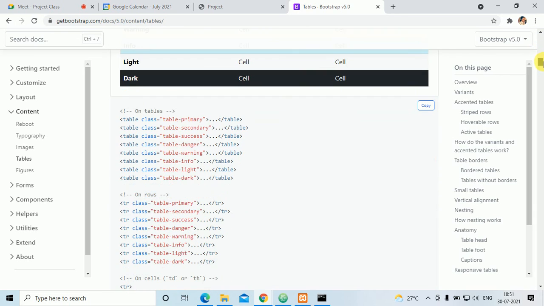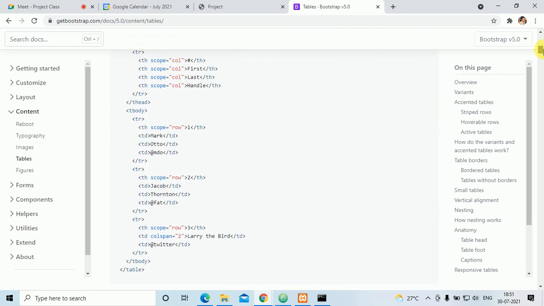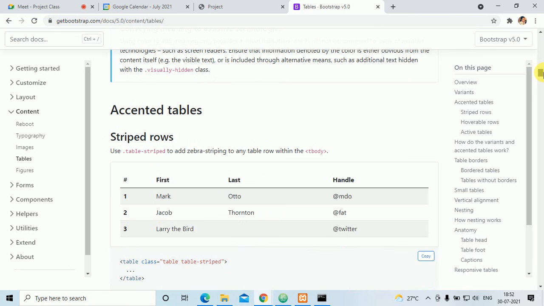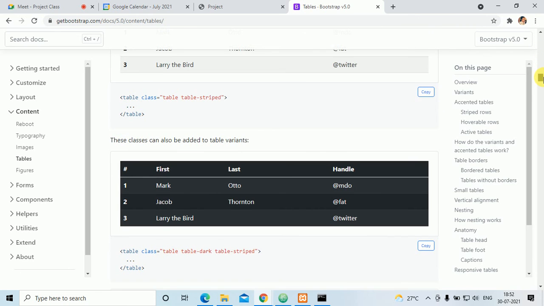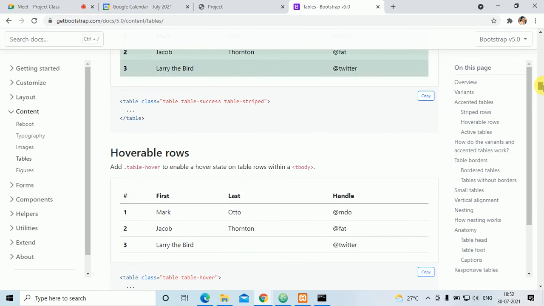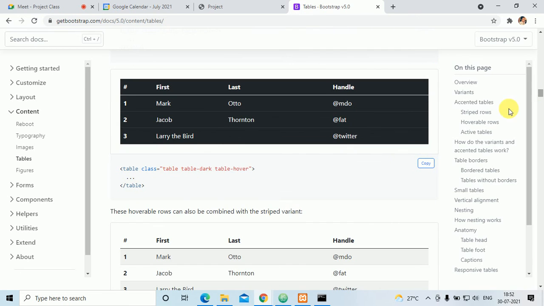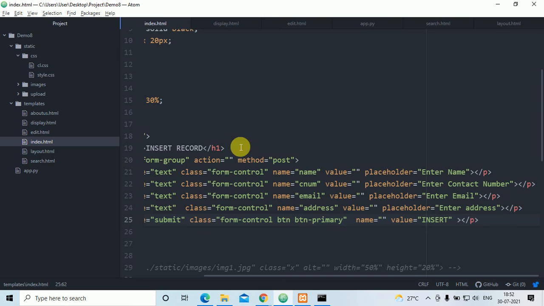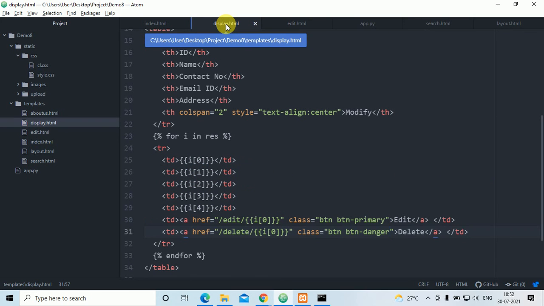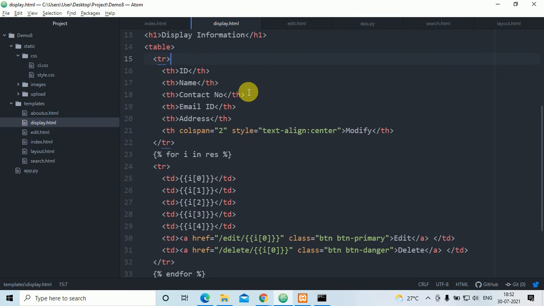So I'll select which type. If I select black, I'll select the black one. I'll just copy this class. Okay, I'll go to display.html. Where is that display.html? It is here. I'll go to display.html and go here.